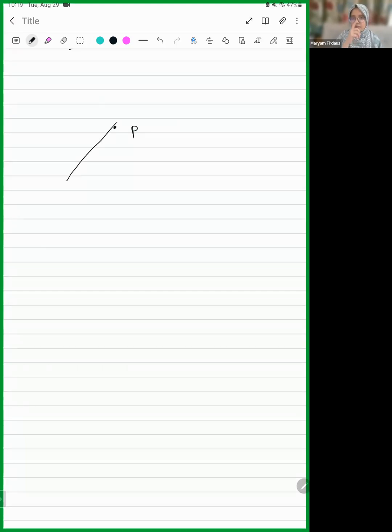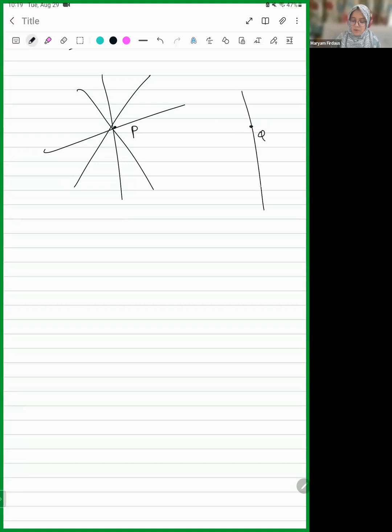As you can see in figure 5.4, an infinite number of lines are passing through the point P. And similarly, an infinite number of lines is passing through the point Q. Out of these infinite number of lines, there's going to be only one line that is going to pass through both of them.